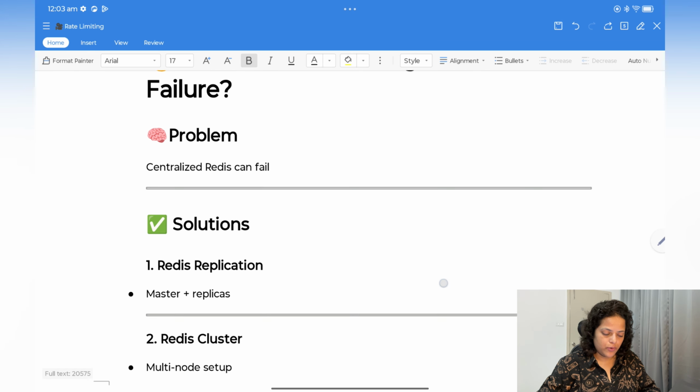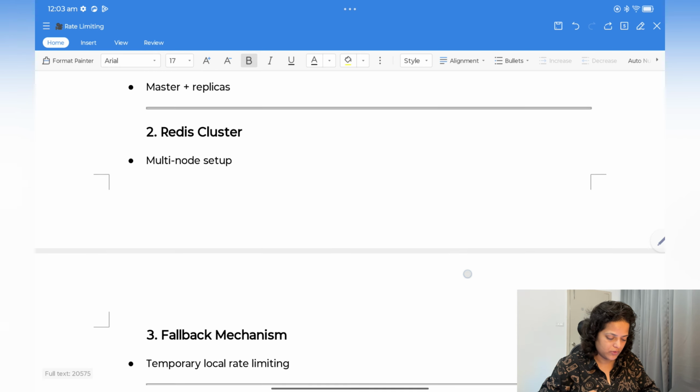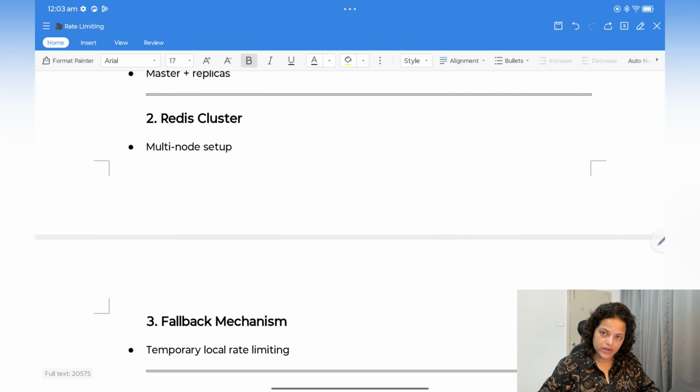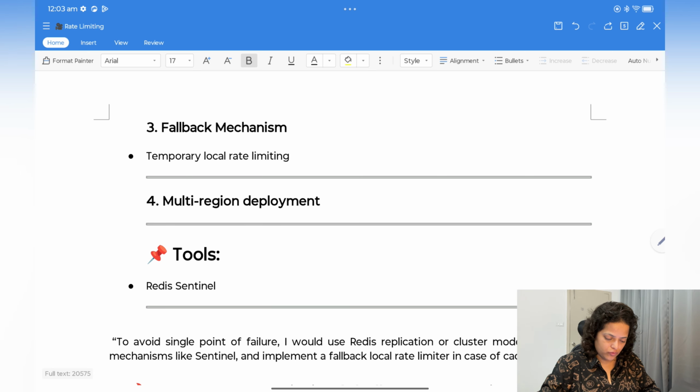How to avoid a single point of failure? You do Redis replication, a Redis cluster, a multi-node setup. Also a fallback mechanism: if Redis fails, you should have a fallback mechanism, temporarily using local rate limiting. Multi-region deployment: deploy your application in multiple regions. If one region fails, it can go to a different region.